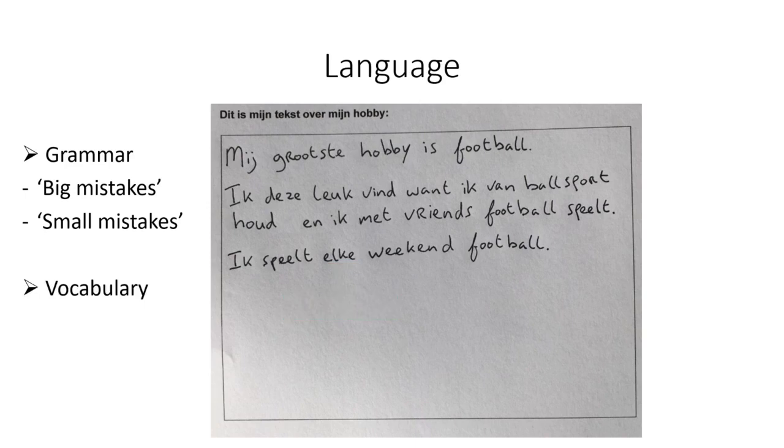Next, let's have a look at the vocabulary. So looking at the vocabulary, I found one thing, and that is "football". That's the only really big vocabulary thing that I found. I mean, football sounds quite a lot like how we say it in Dutch, "voetbal". But as you can see, it is spelled in a very different way. So as this person wrote "football", the English form of the word, it makes it look like he didn't know how to write it in Dutch. So that's a vocabulary mistake.